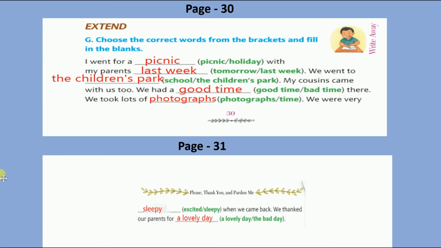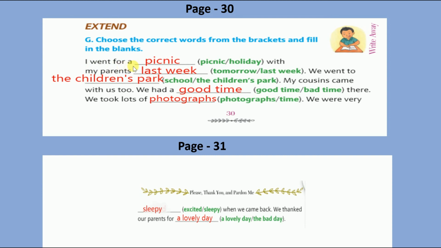Okay kids, now below that the extend part is given. Question number G. Choose the correct words from the brackets and fill in the blanks. Here some blanks are given, and with each, two options are given, and we need to find the correct option for the blank. Let us read.